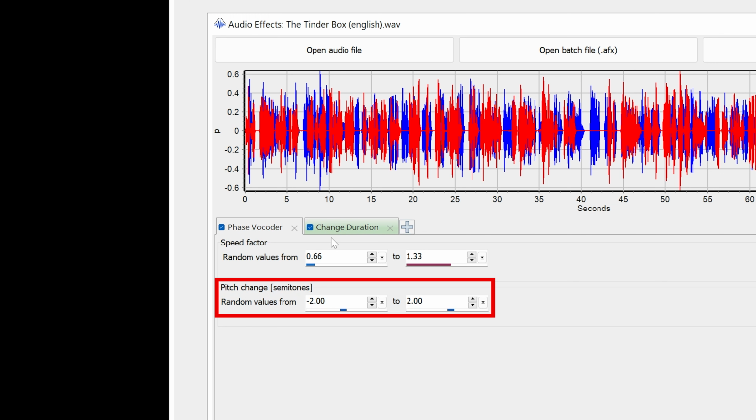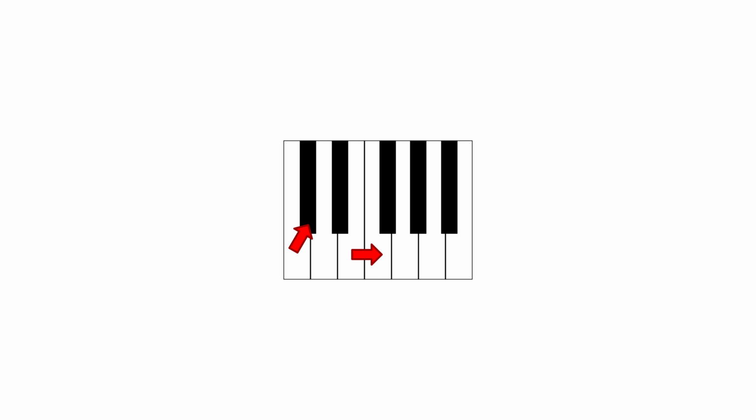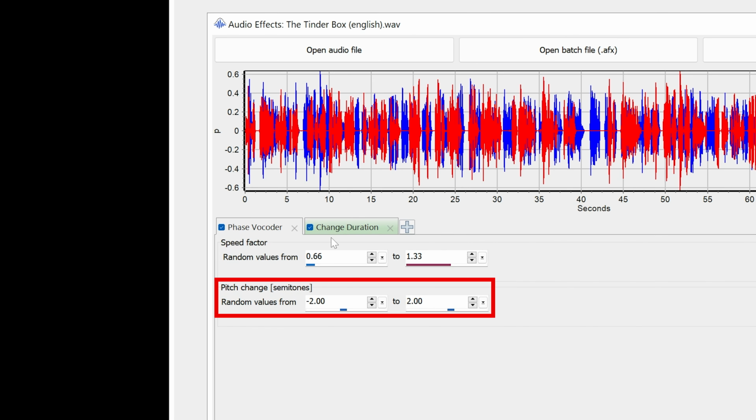The term semitones comes from music, where one semitone is the pitch interval between one note and the next closest note. However, the applied change can include decimals of a semitone, for example, a pitch shift of 1.2 semitones. The default ranges for speed and pitch are appropriate for speech, but feel free to experiment with different ranges if you wish to.